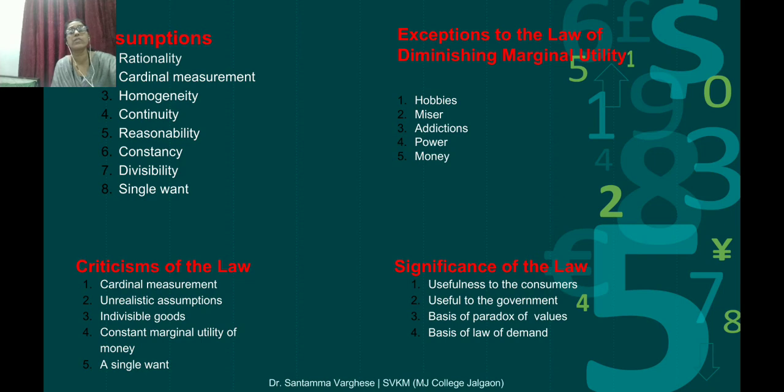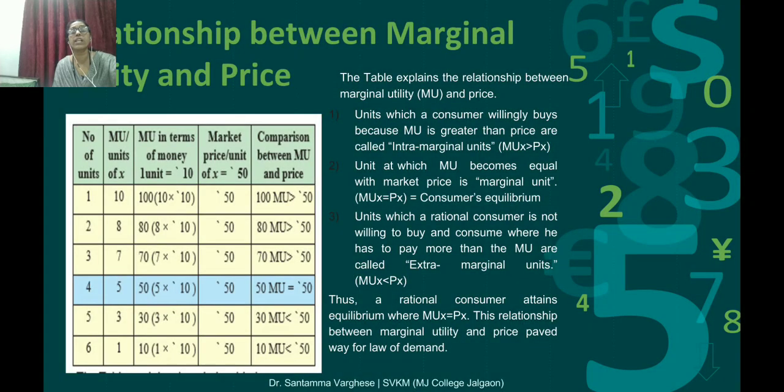So students, we studied the assumption, exemptions, criticism and the significance of the law. Now we are going to study the relationship between marginal utility and price. What is the relationship between these? There is a chart given. You have to understand this in a proper way.